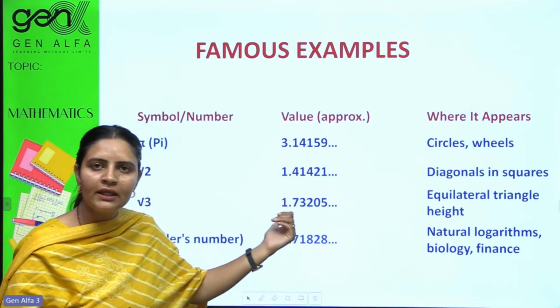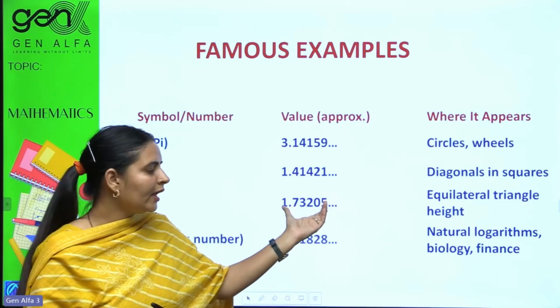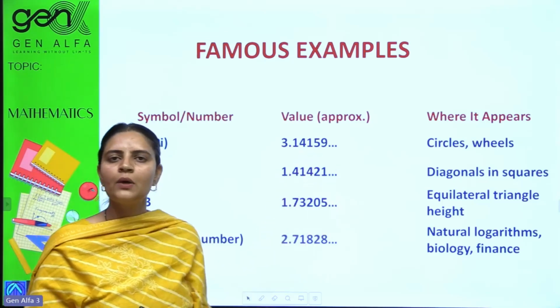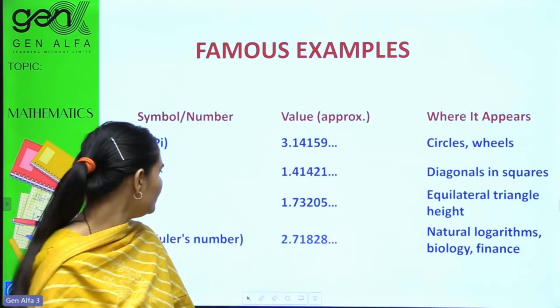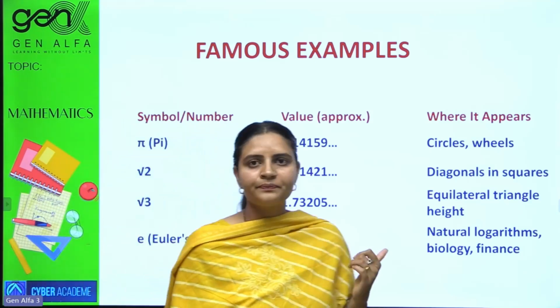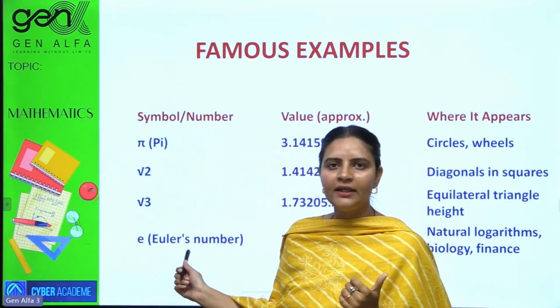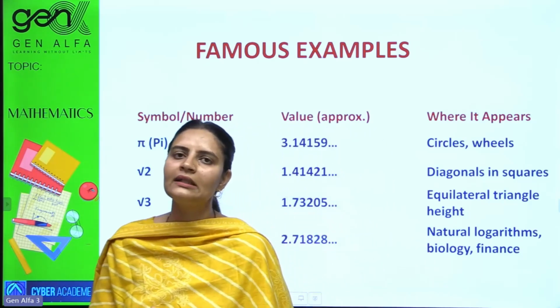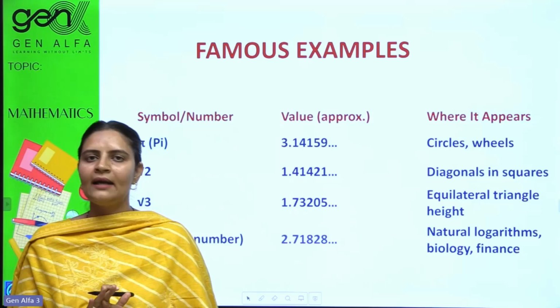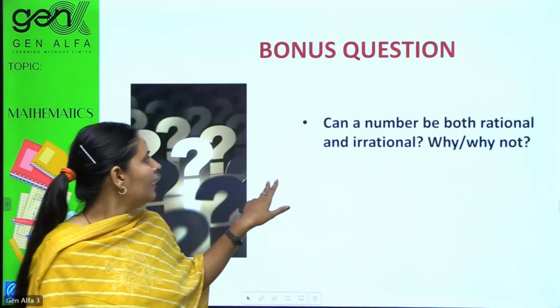Similarly, under root 3 cannot be predicted. Its value also keeps on going without any pattern. So root 3 is also taken as an irrational number, and Euler's number. Whenever you are studying higher maths, you will be familiar with these terms. Okay, so these are the famous examples of irrational numbers.